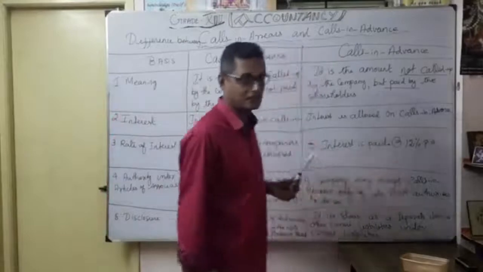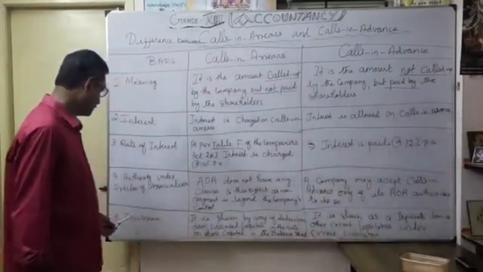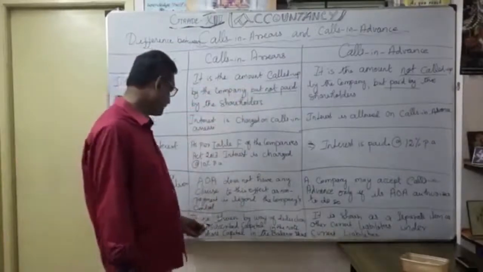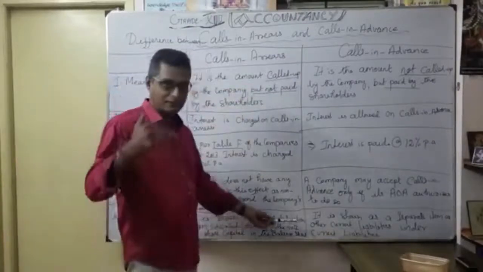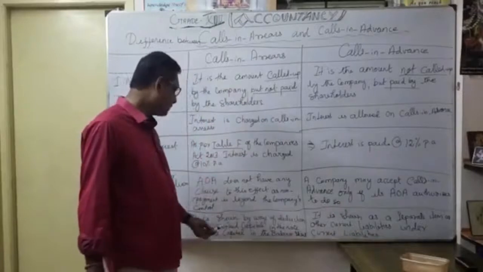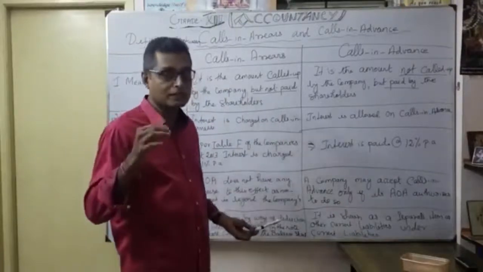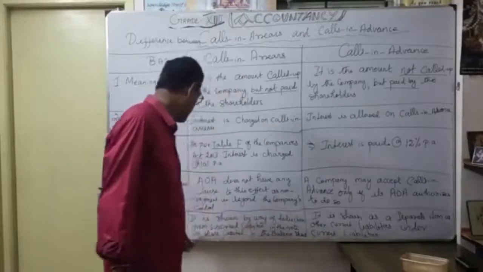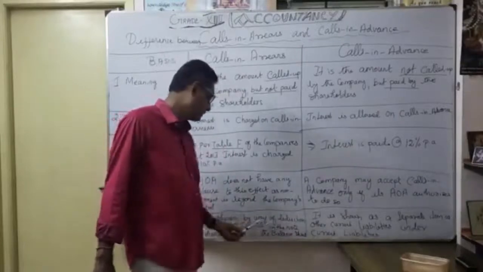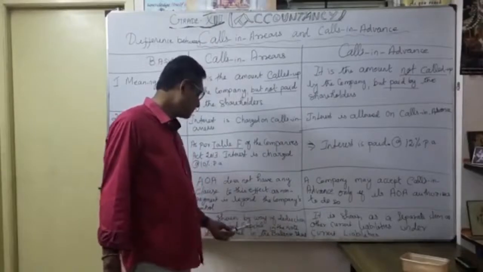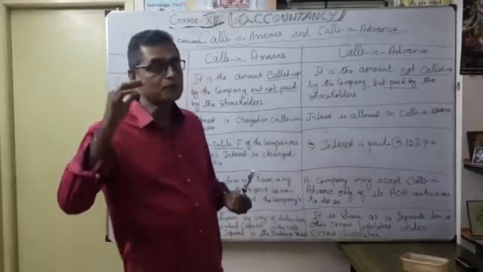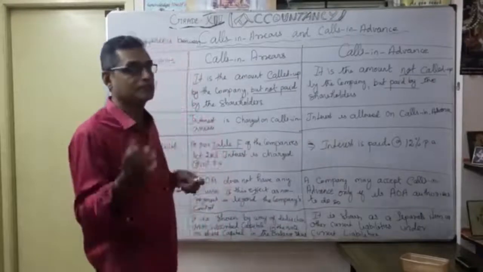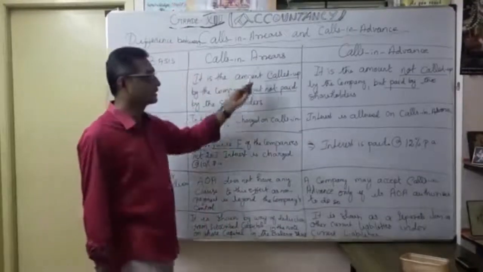whereas for calls in advance the articles of association can authorize. And finally, it's very important, how you are going to show the disclosure. For calls in arrears, as you know very well, it is shown by way of deduction. We are going to deduct from where? From subscribed capital. That too, where? Subscribed but not fully paid up, in the note on share capital in the balance sheet. Correct. Under the subscribed capital, you do the further classification, subscribed but not fully paid up. Under that, you deduct the calls in arrears.